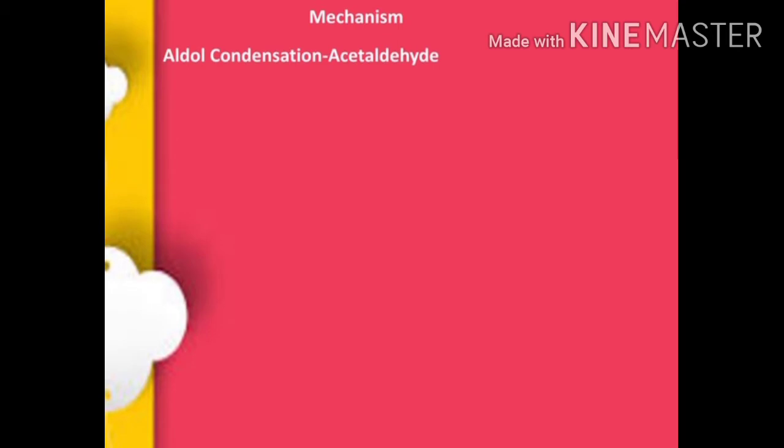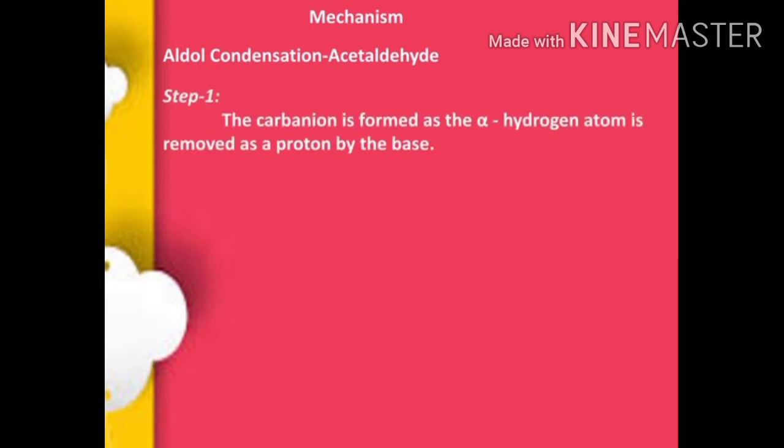Aldol condensation mechanism. Here we are taking 2 moles of acetaldehyde that are involved in a 4-step process. First step is carbanion is formed as an alpha hydrogen atom is removed as a proton by the base.